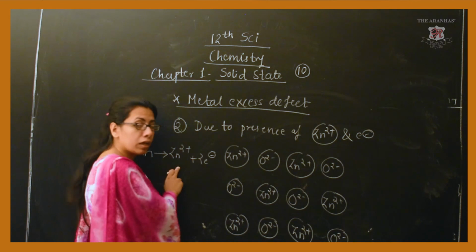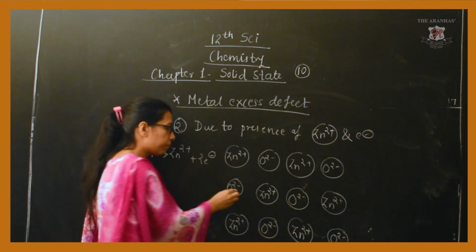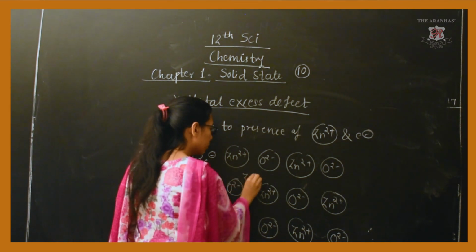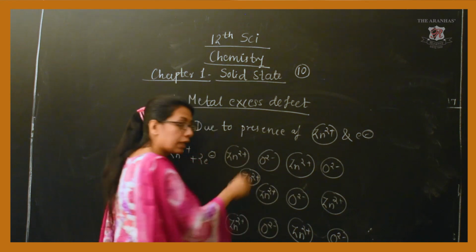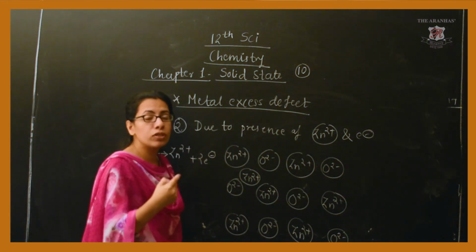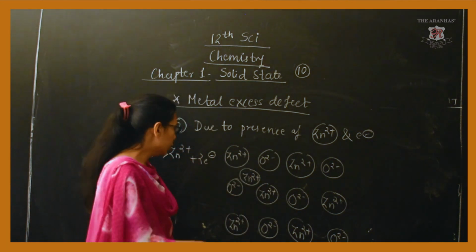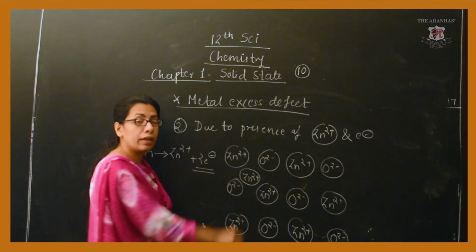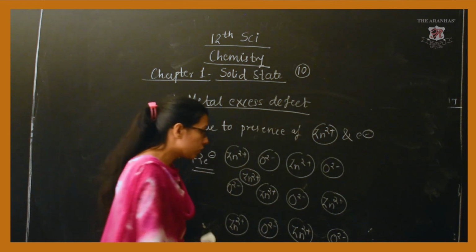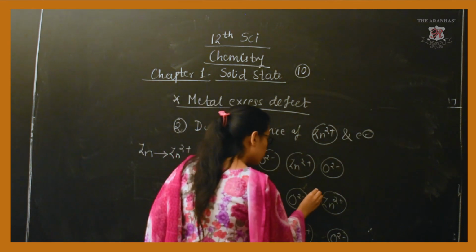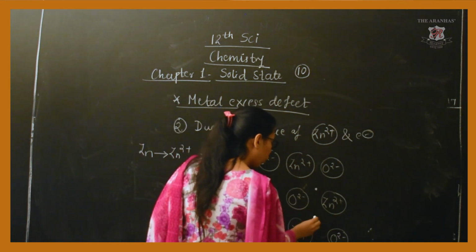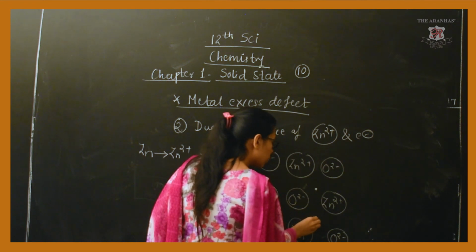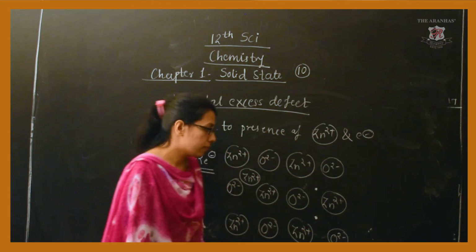So, whichever Zn2+ is present, it will again sit in between any of the two sides, and to maintain neutrality, the two electrons that are released will also occupy the interstitial positions.